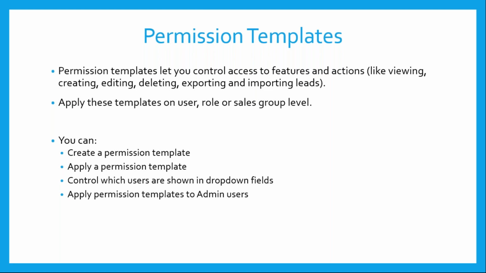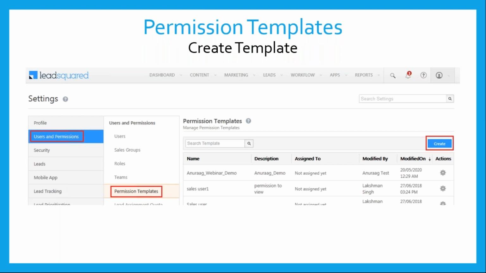So you can basically create a permission template. You can apply these permission templates across various levels, and you can control which users are shown in the drop-down fields as well, so that I don't need to have access to everything. You can control my access, you can control users' access, you can control administrators' access. Everything can be controlled. You can also apply these permission templates to administrator users, for which you need to be a super administrator. You can apply permission templates on admin users as well.